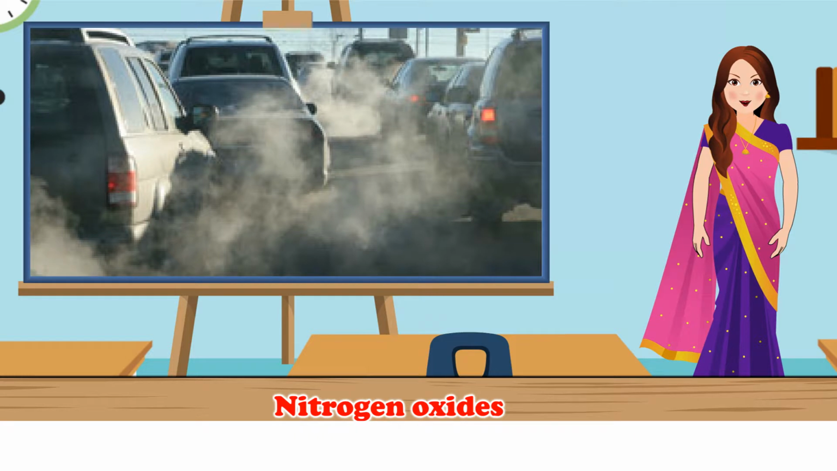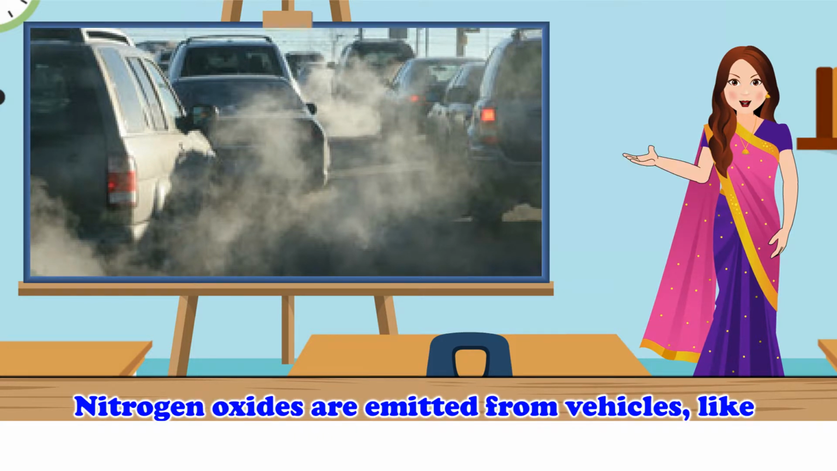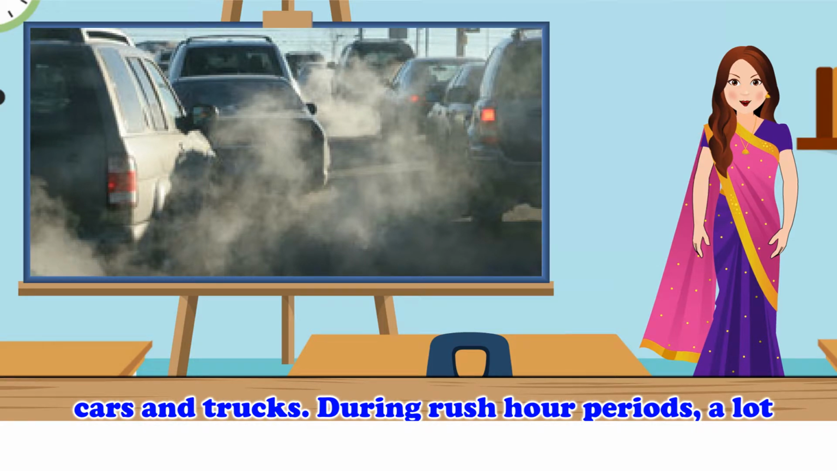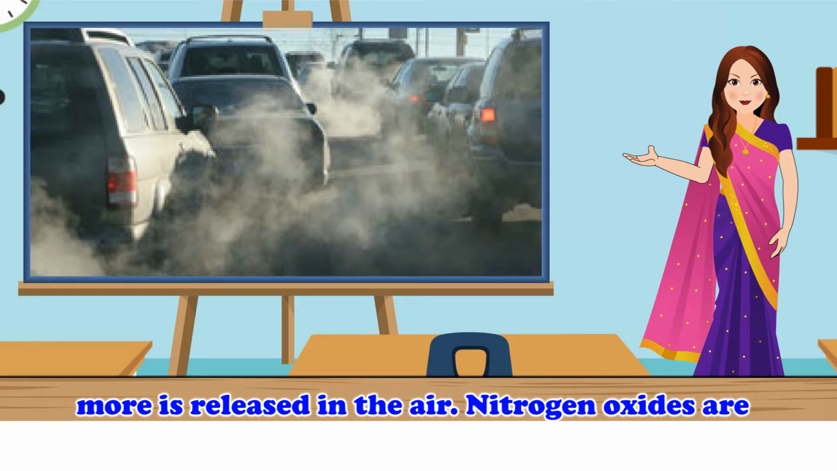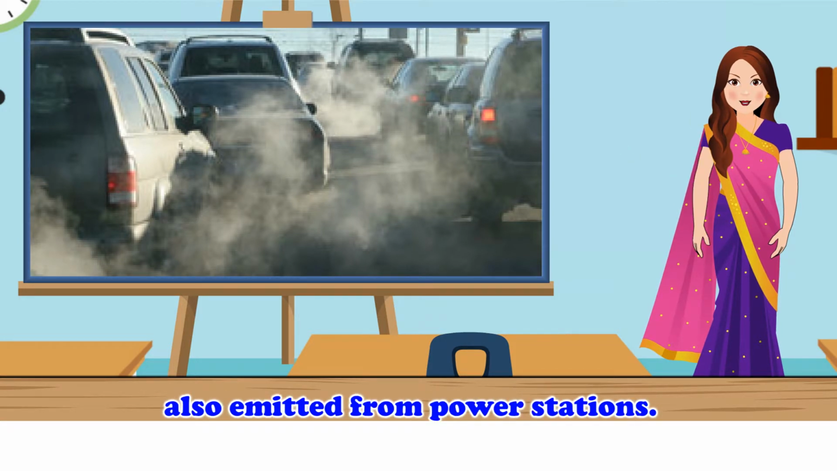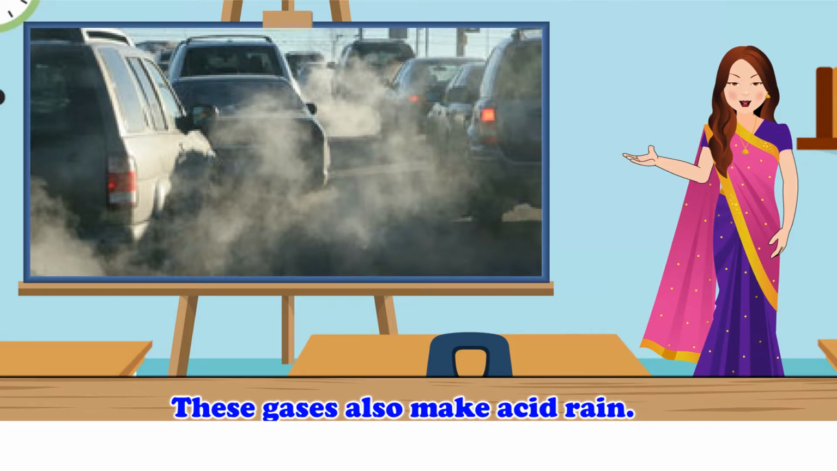Nitrogen oxides. Nitrogen oxides are emitted from vehicles like cars and trucks. During rush hour periods, a lot more is released in the air. Nitrogen oxides are also emitted from power stations. These gases also make acid rain.